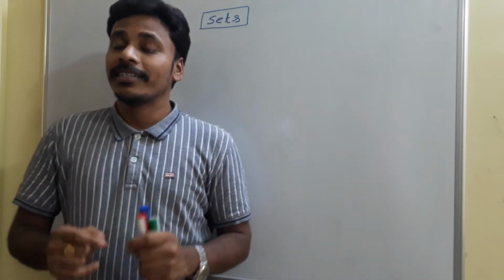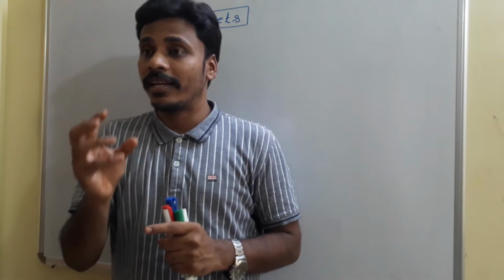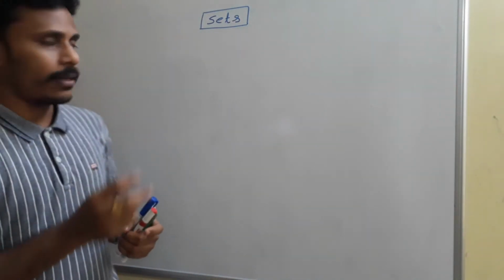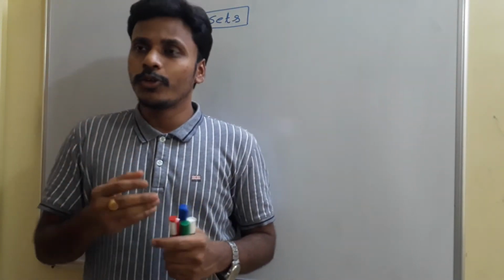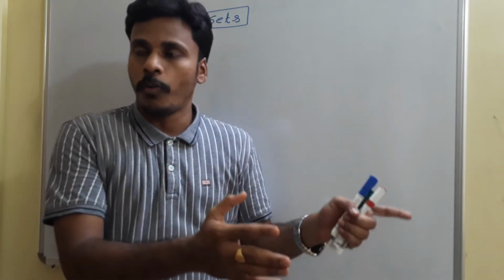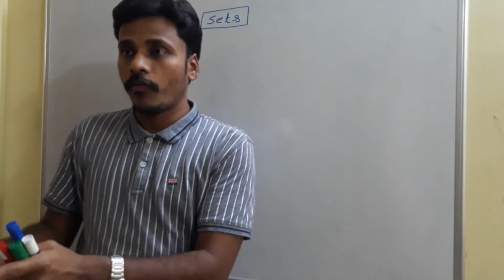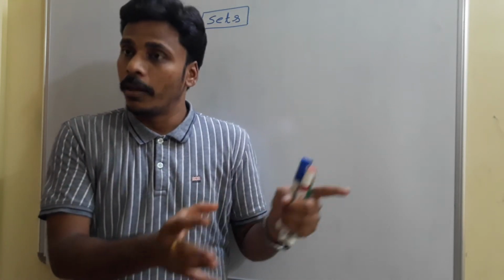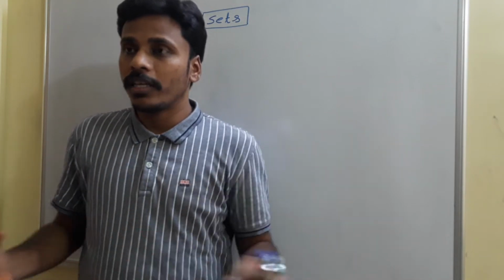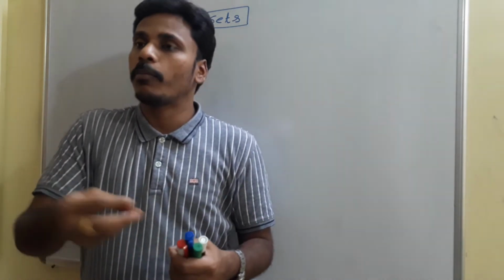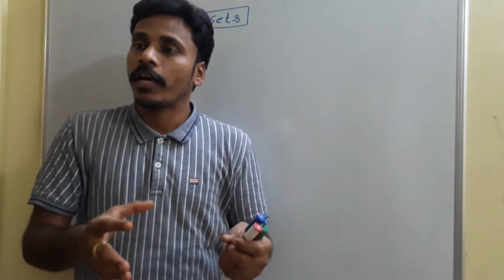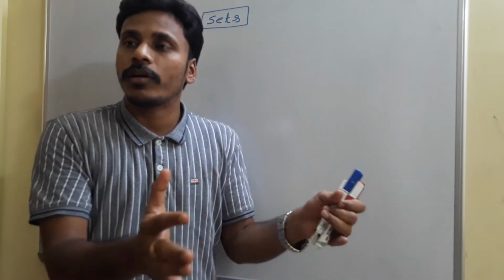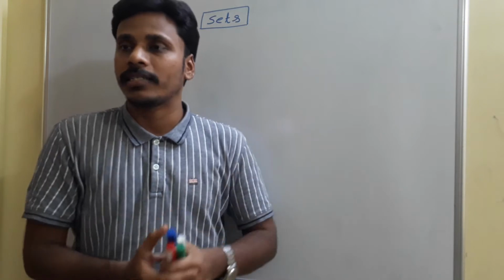To enter into calculus, sets is the first step, and now we are going to learn sets. What is meant by a set? Usually we come across words like group of, collection of, set of, bunch of flowers, crowd of people. Crowd of people means many people gathered there. Bunch of flowers means many flowers are gathered at a place, and we call it a bunch of flowers.